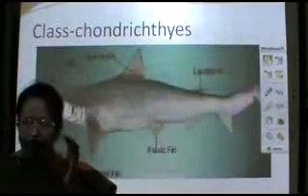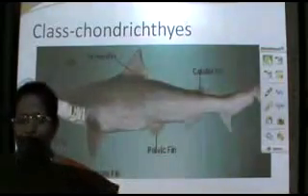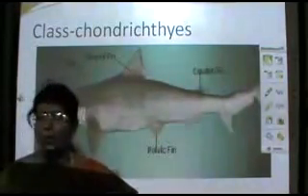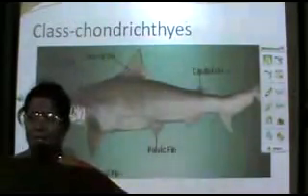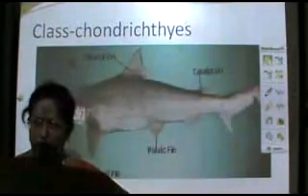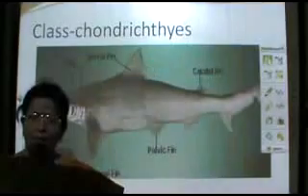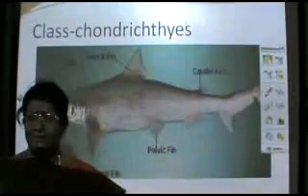So, as there is only a single occipital condyle, the skull is called a monocondylic skull. Next, we go on to the type of vertebrae you find in fishes. The type of vertebrae you find here is the amphicoelous vertebrae.